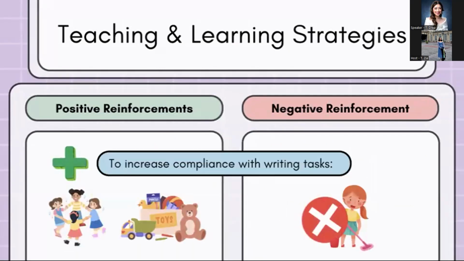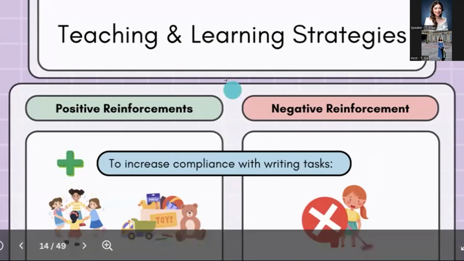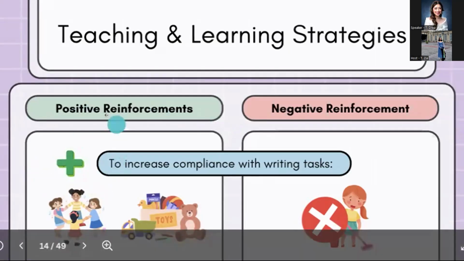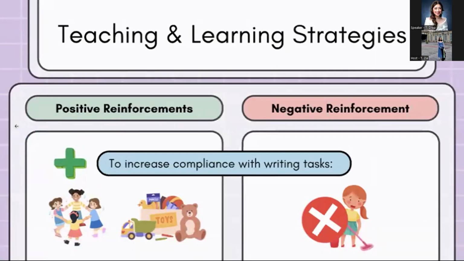Here's a visualization of the difference between positive and negative reinforcement. When we are using positive reinforcement, let's say our goal is to increase compliance with writing tasks. If it's positive reinforcement, we are adding. So here's our keyword, adding. We are adding something that they want so that the behavior increases. For example, I will give a new toy or additional playtime if the child finishes the task.